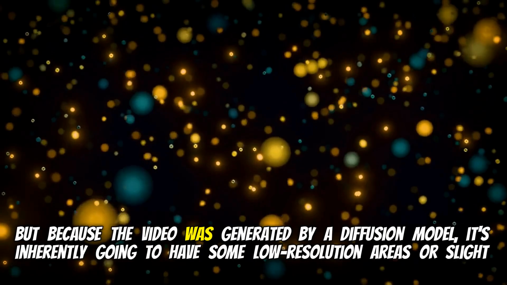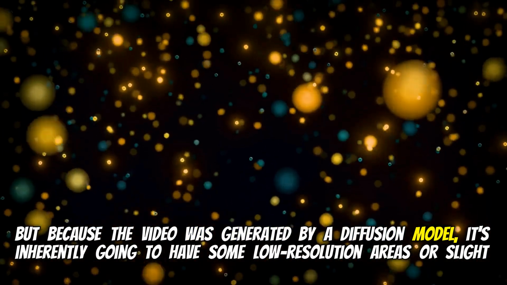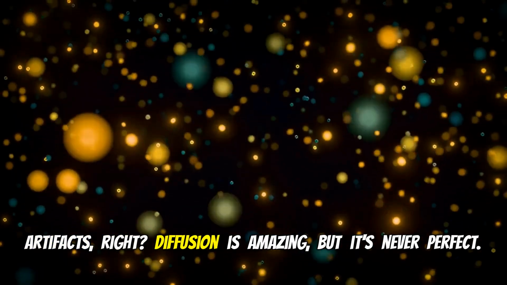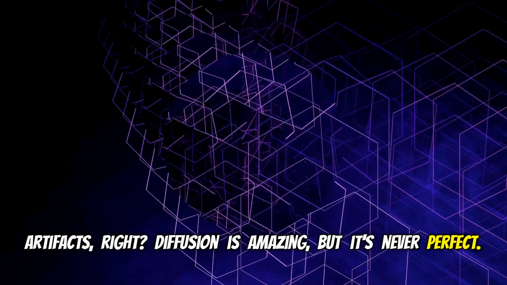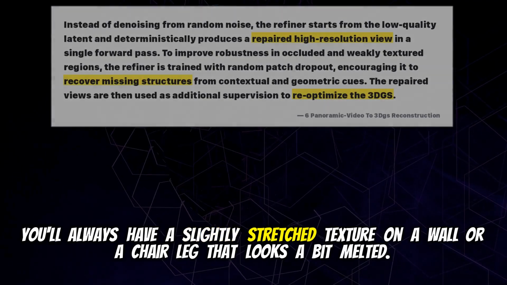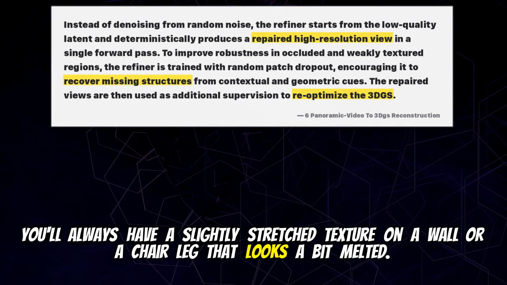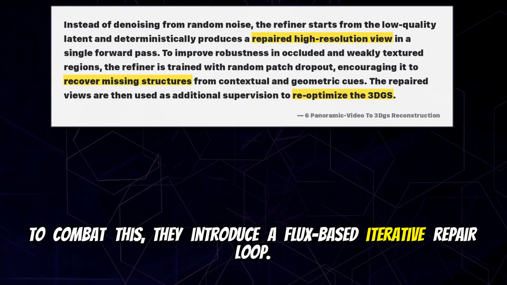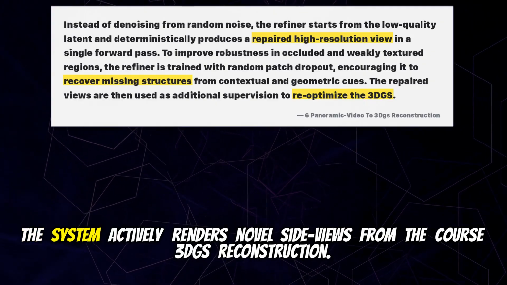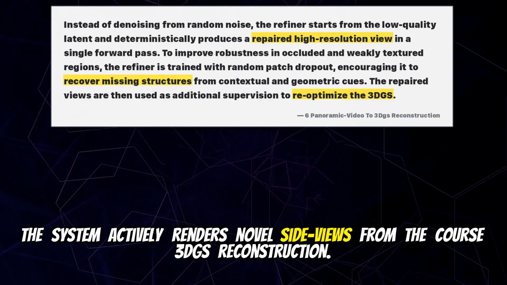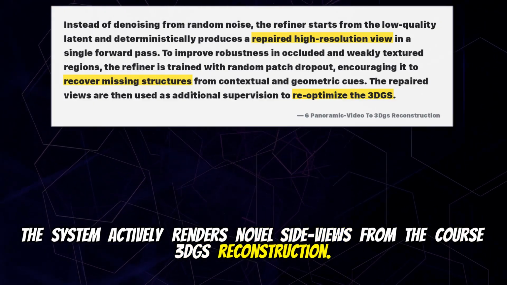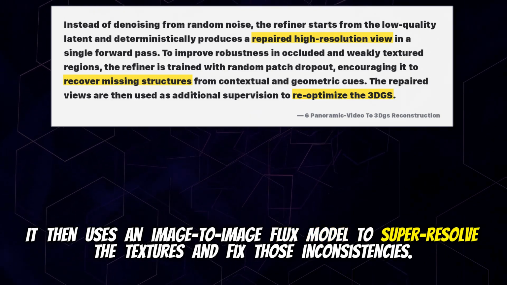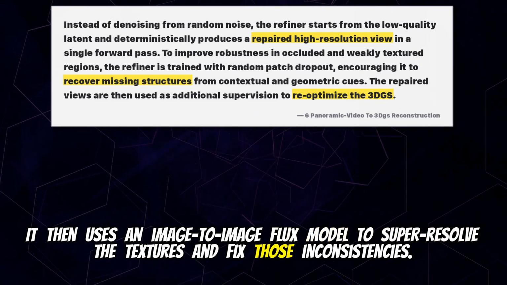But because the video was generated by a diffusion model, it's inherently going to have some low-resolution areas or slight artifacts, right? Diffusion is amazing, but it's never perfect. Oh, definitely not. You'll always have a slightly stretched texture on a wall or a chair leg that looks a bit melted. To combat this, they introduce a FLUX-based iterative repair loop. Okay. The system actively renders novel side-views from the coarse 3DGS reconstruction. It then uses an image-to-image FLUX model to super-resolve the textures and fix those inconsistencies.